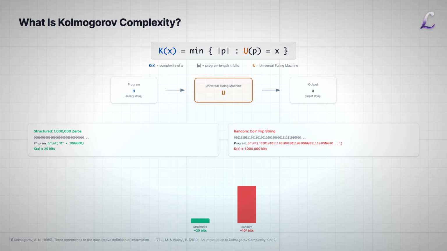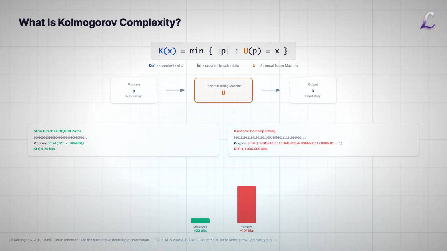Consider two examples. First, take the string of 1,000,000 zeros. Despite being 1,000,000 bits long, we can describe it with a tiny program. Print 0 1,000,000 times. Its Kolmogorov complexity is roughly log of 1,000,000, about 20 bits. Now consider a string generated by fair coin flips. No pattern, no structure. The shortest program that produces it is essentially print this exact string, followed by the string itself. Its Kolmogorov complexity is approximately equal to its length.